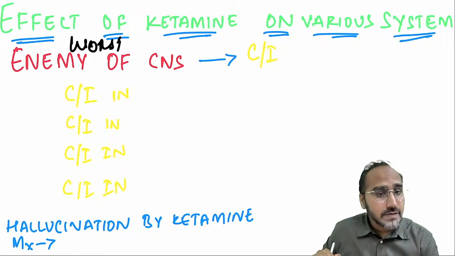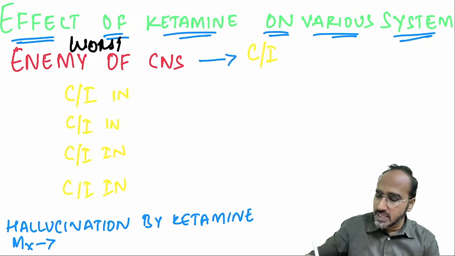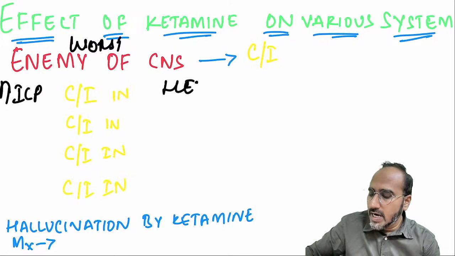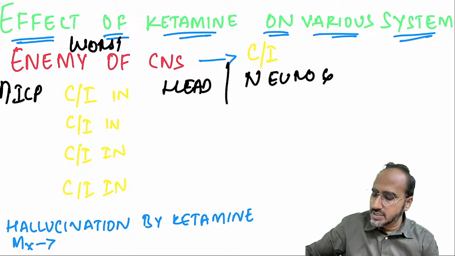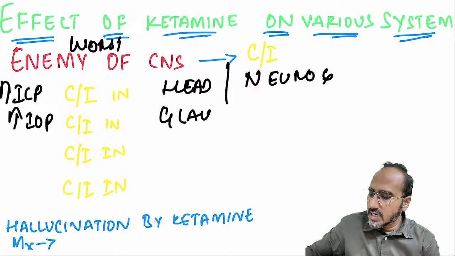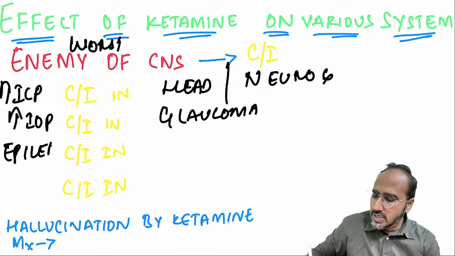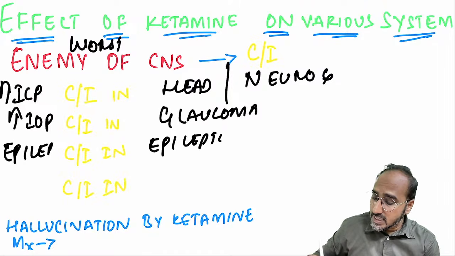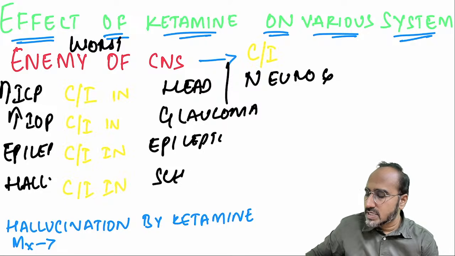Why is ketamine regarded as the worst enemy of CNS? Because it will do some problems to the CNS. It increases the intracranial pressure, hence contraindicated in head injury and neurosurgery. It increases the intraocular pressure, hence contraindicated in glaucoma. Next, ketamine causes epilepsy, hence contraindicated in epileptic patients. Ketamine next causes hallucinations, hence contraindicated in schizophrenia.